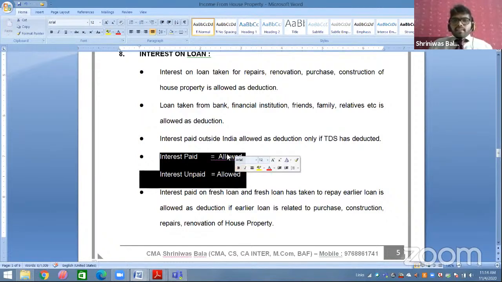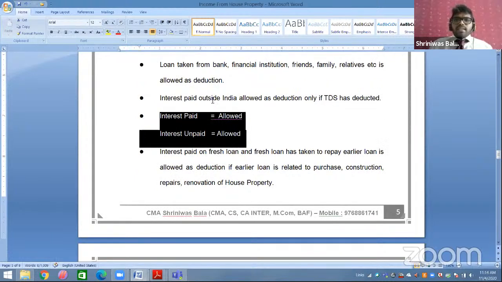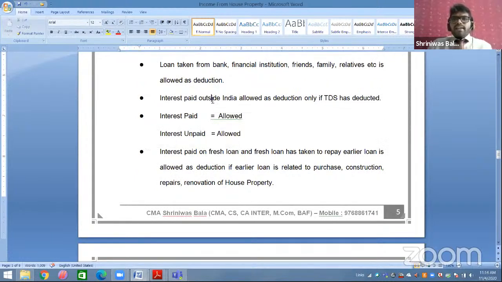And the next one: if the interest is paid outside India, then compulsorily you have to deduct TDS on that interest amount. If you are not deducting the TDS on that interest, then interest is not allowed as a deduction. This is only in the case when you are paying outside India. Then only it is allowed. If you are not deducting TDS, not allowed.